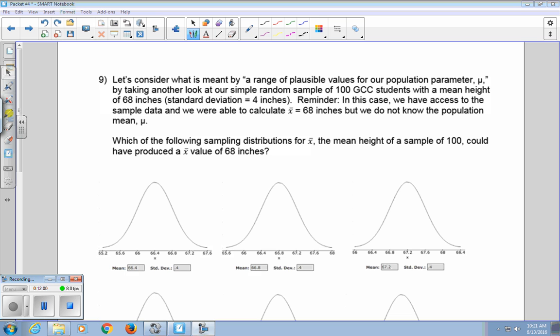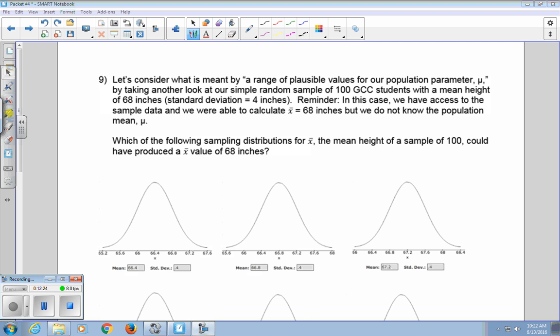Let's consider what is meant by a range of possible values for our population parameter mu. By taking another look at our sample of 100 GCC students with a mean height of 68 inches, reminder, in this case, we have access to the sample data and we were able to calculate X bar, but we do not know the population mu.